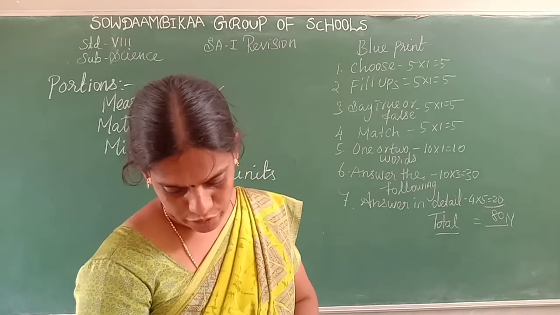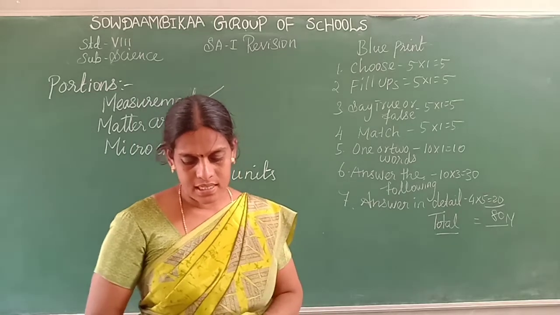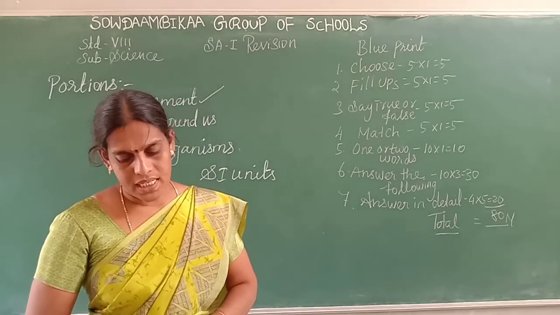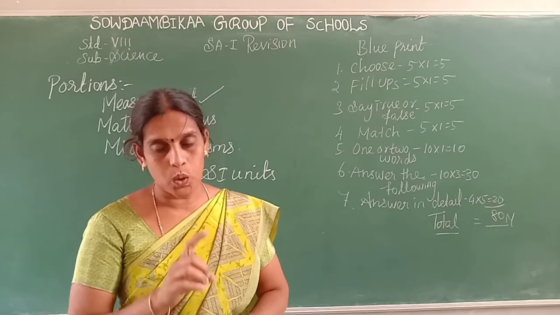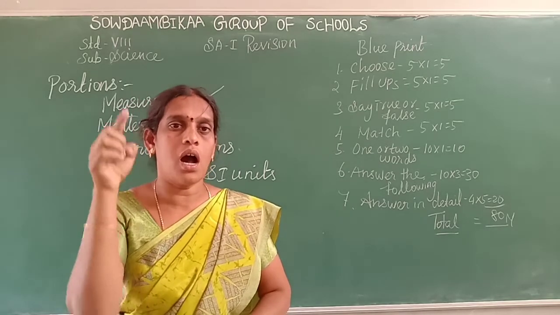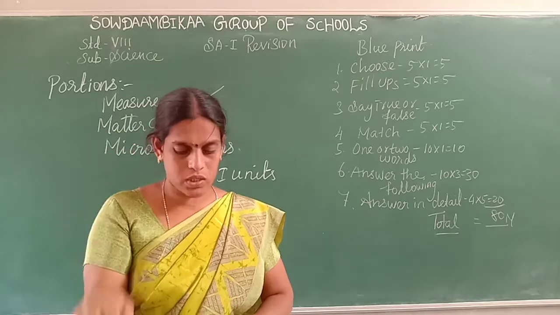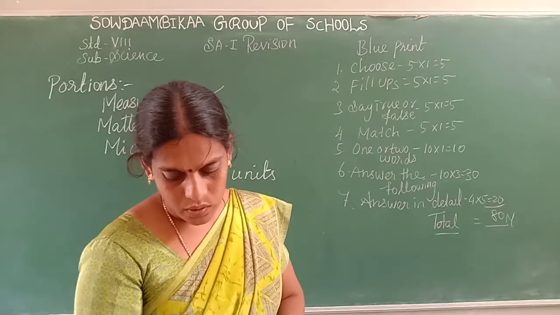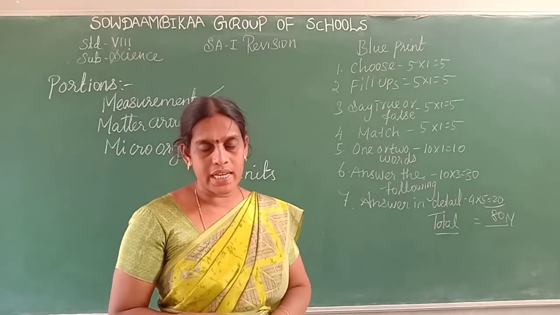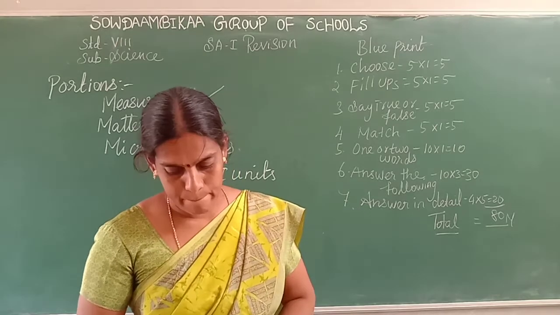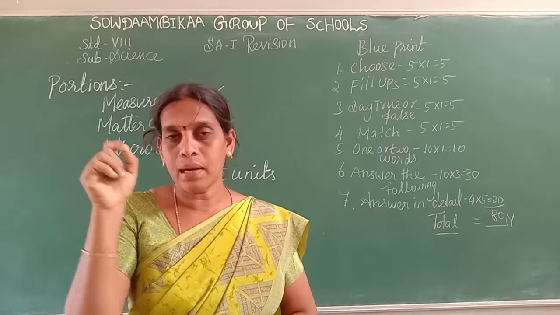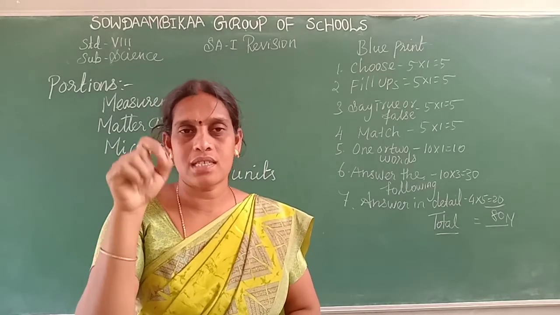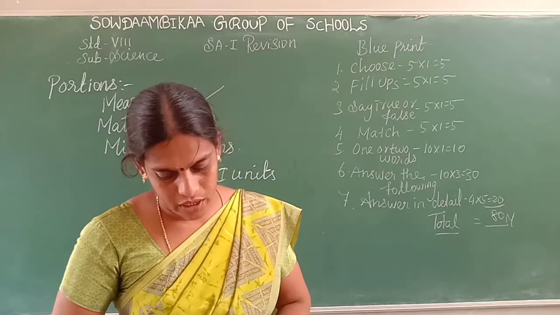Yes, next, true or false? The temperature is a measure of total kinetic energy of the particles. No, total is wrong. Average is correct. So this one is false. 1 coulomb of charge flowing per unit area is ampere. Per minute is wrong. In that place, what comes is second. So this one also false.